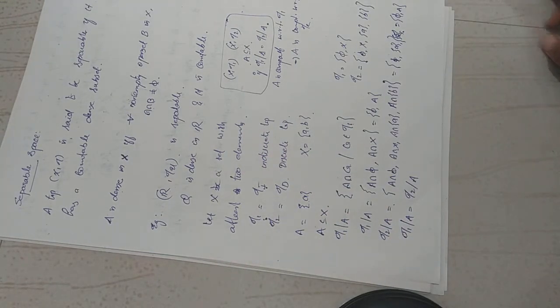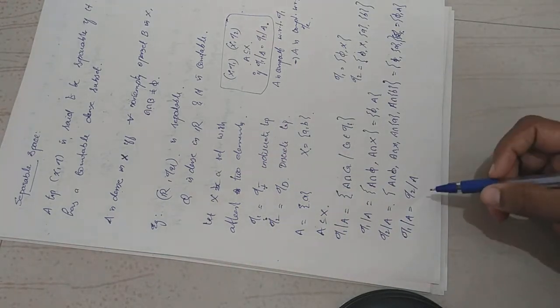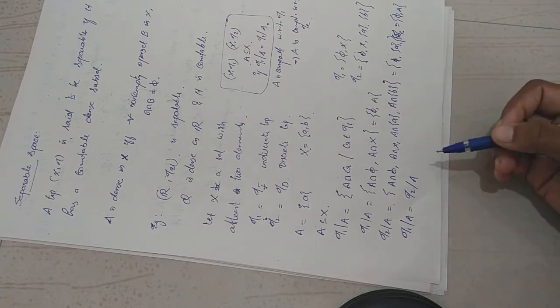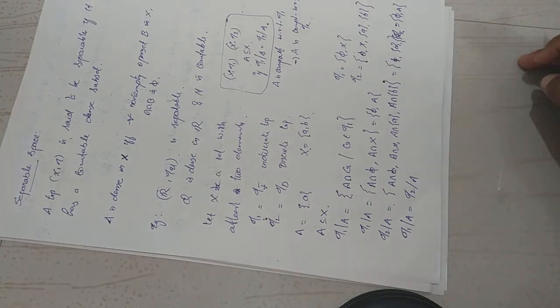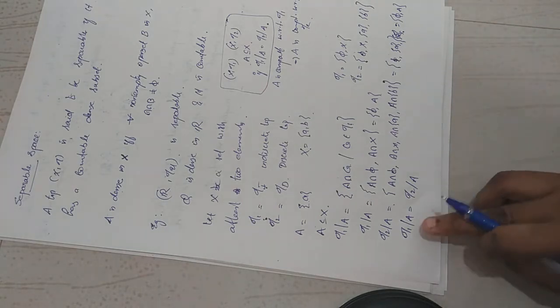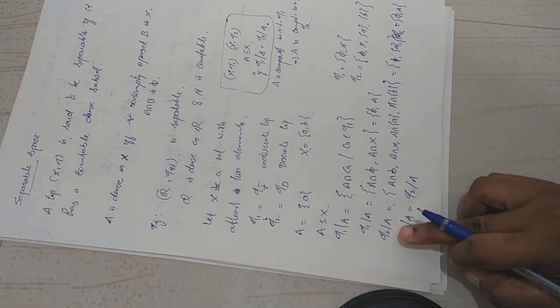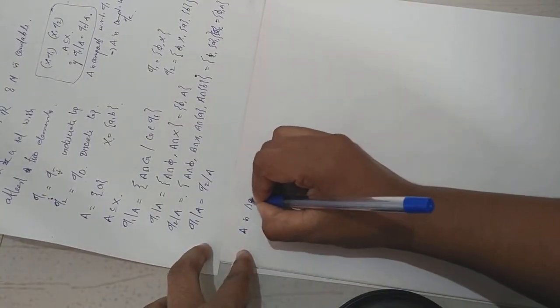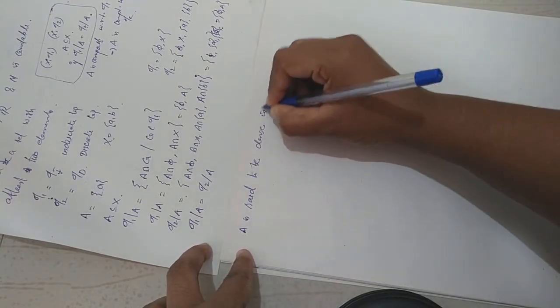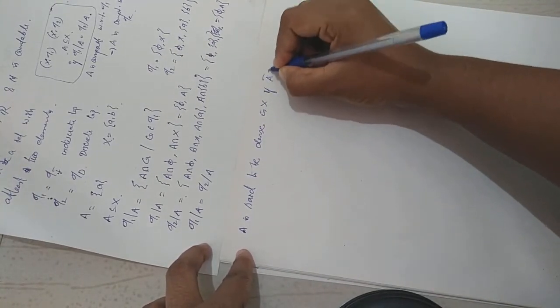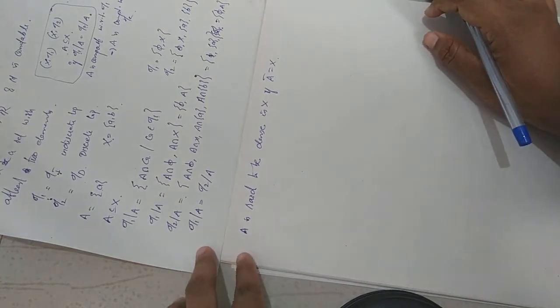Now, what happened to the denseness of A in tau1 as well as in tau2? How will you find whether A is dense in X or not? A is said to be dense in X, by definition, if A closure equals X. This is the definition of a dense set.